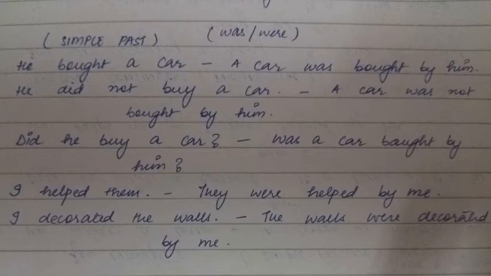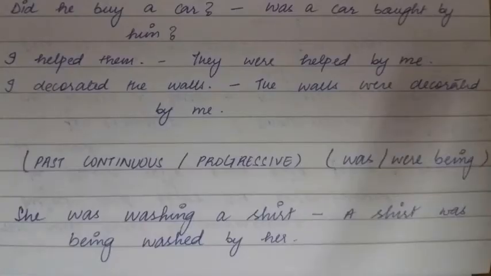Now it is again similar. Was is used in case of singular nouns, whereas were is used in case of plural nouns. Now let's move on to past continuous tense. She was washing a shirt. A shirt was being washed by her. In past continuous tense, we'll write was being or were being: was being in case of singular nouns and were being in case of plural ones.